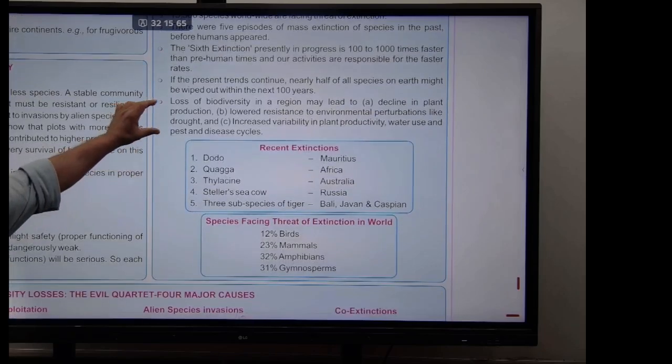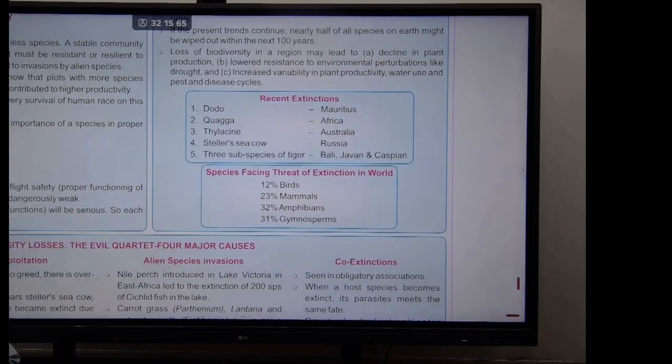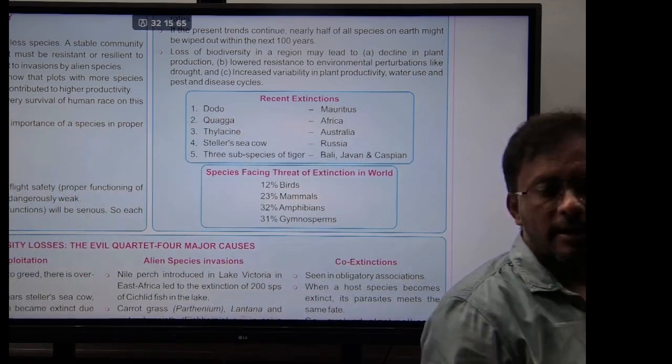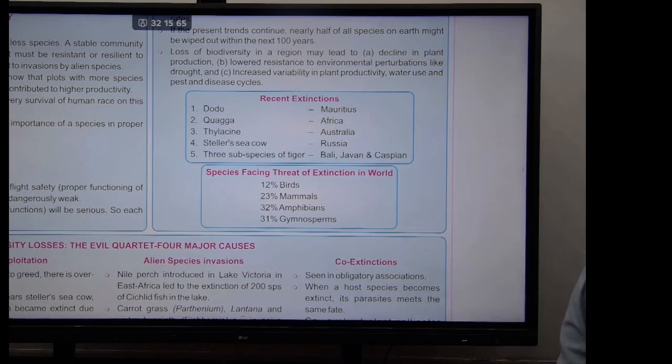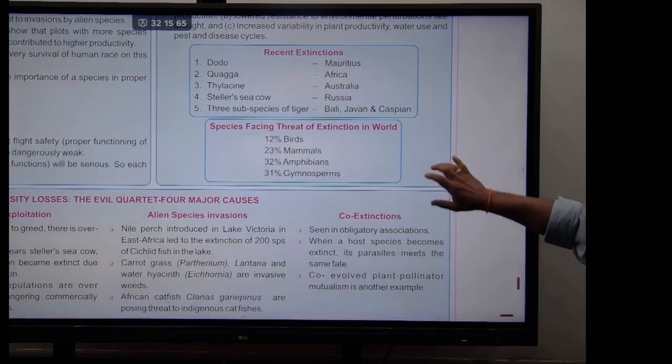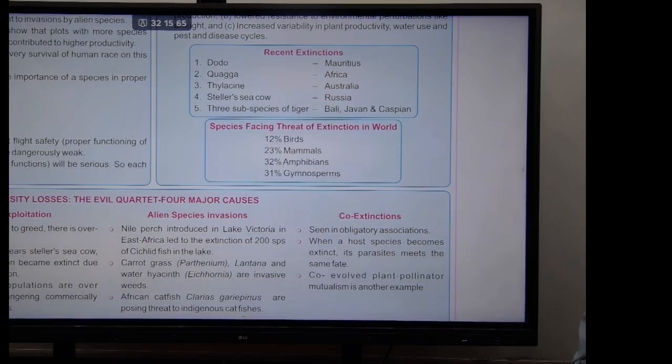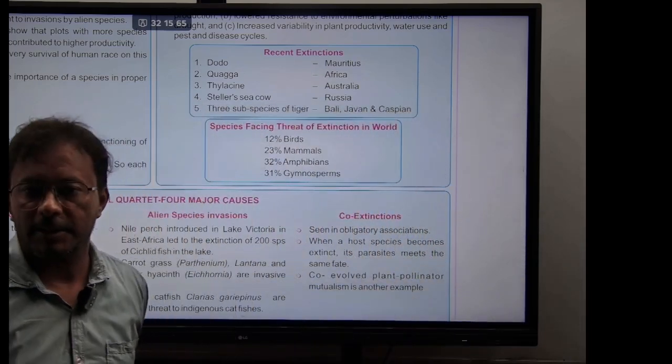Next, these are the causes of loss of biodiversity, and some examples are given here. The recent extinctions: a bird called the dodo from Mauritius, the quagga from Africa, the thylacine, a mammal from Australia, Steller's sea cow, another mammal from Russia, and 3 subspecies of tiger from Indonesia, that is Bali, Javan, and Caspian. And this is the percentage of species facing extinction: 12% of birds, 23% of mammals, 32% of amphibians, and 31% of gymnosperms are facing the threat of extinction.